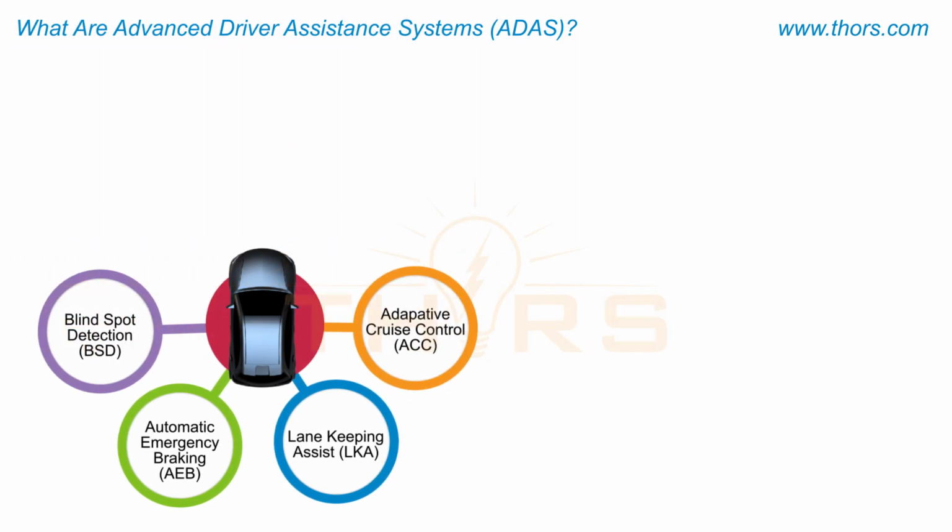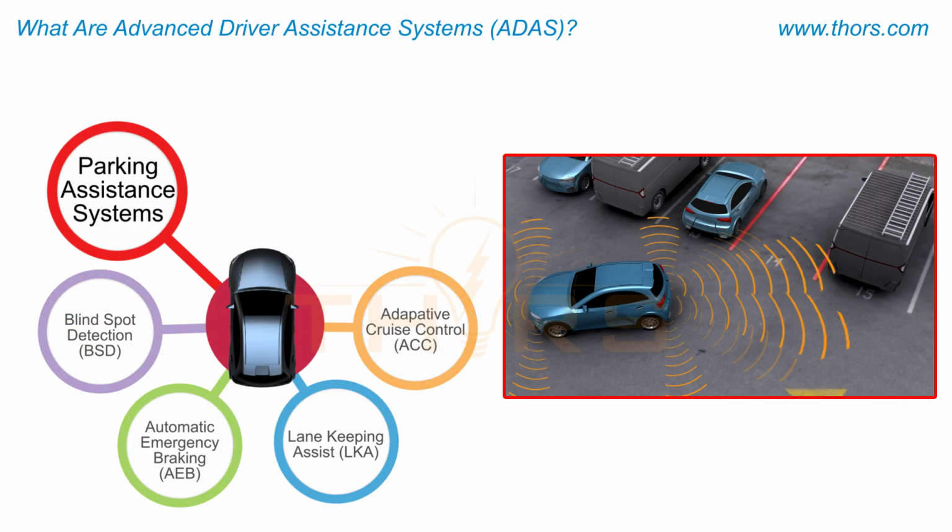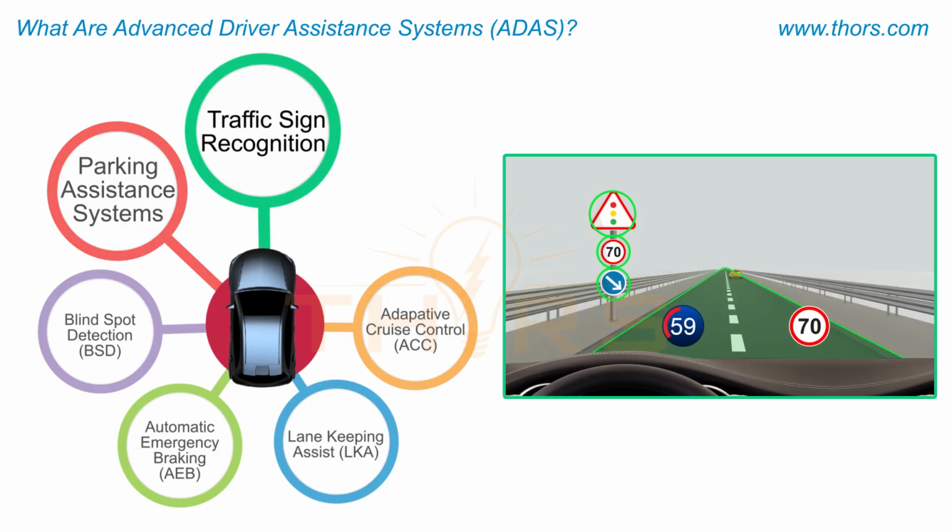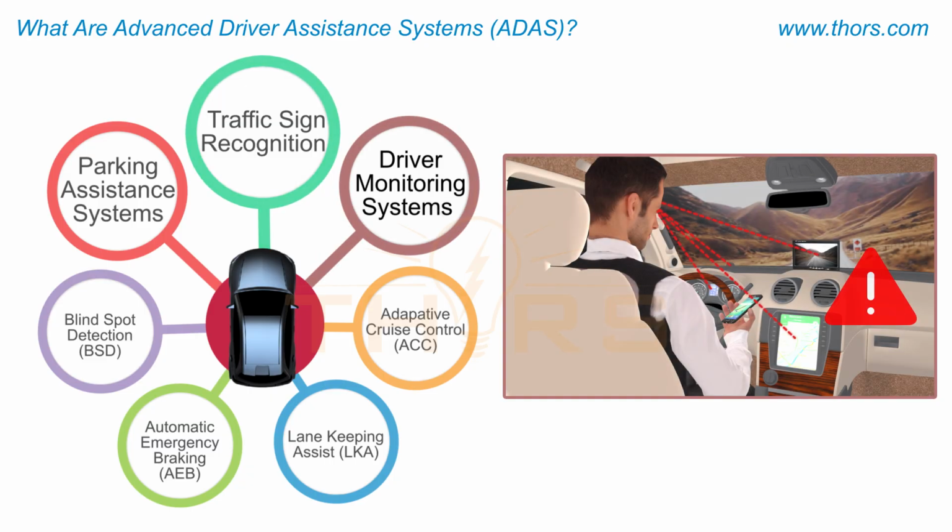Additional features of ADAS include parking assistance systems that can steer the vehicle into tight spaces, traffic sign recognition that displays relevant road signs on the dashboard, and driver monitoring systems that detect fatigue or distraction and provide timely alerts.